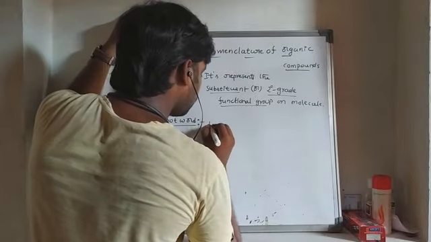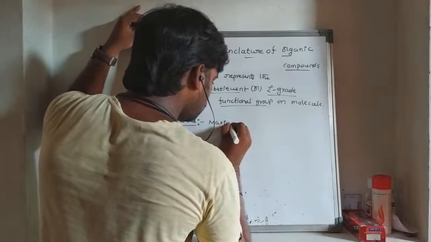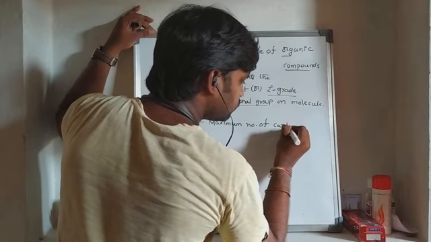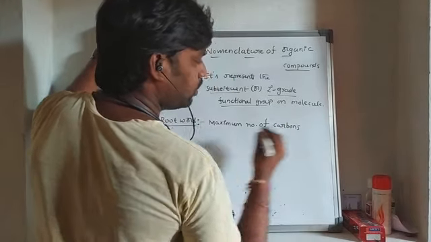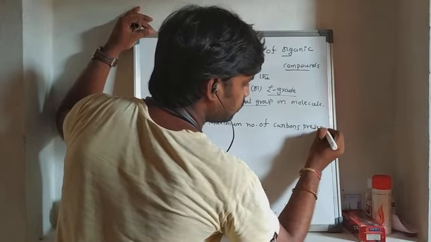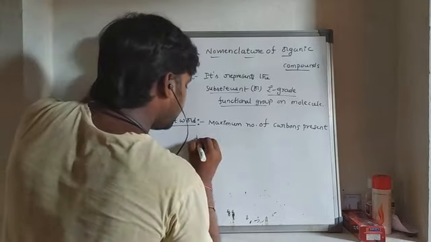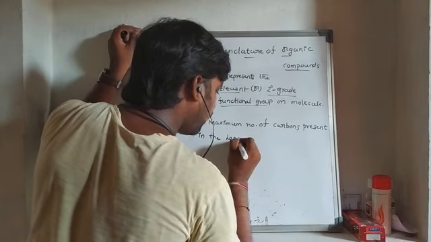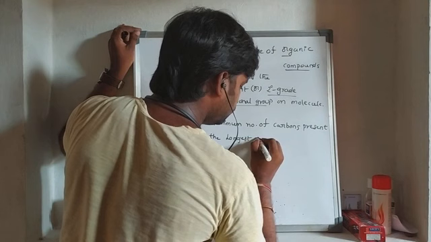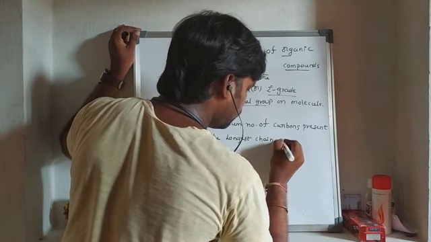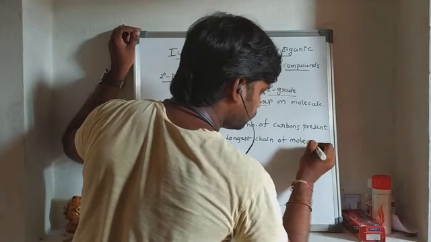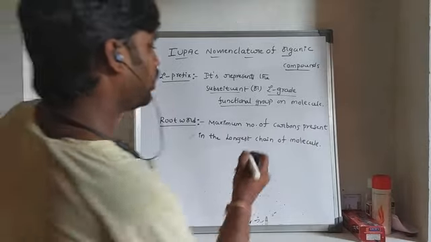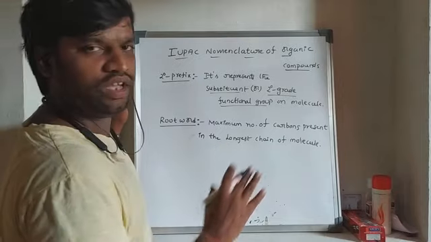Root word means the maximum number of carbons present in the longest continuous chain of the molecule, that is called root word.